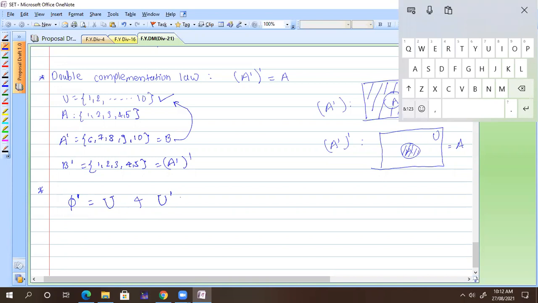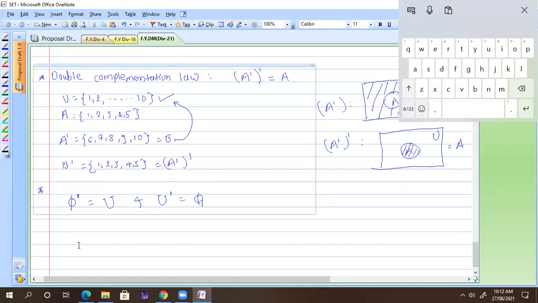It is nothing but phi. For the universal set and phi, this is the relation. Phi is nothing but nothing. The complement of nothing is everything, and the complement of everything is nothing. Any doubts up to this?